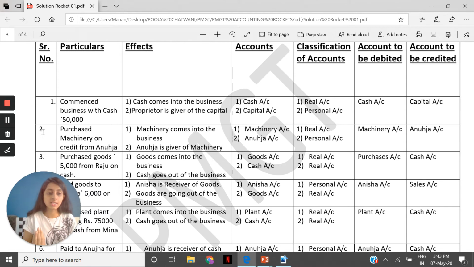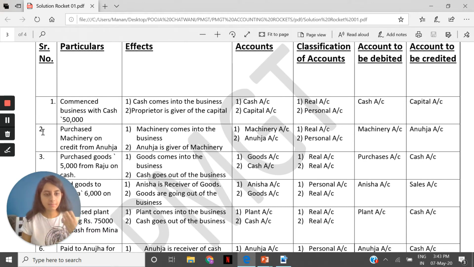Debit the receiver, credit the giver. The giver of this machinery is no other than Ahuja, and that is why Ahuja account is credited. Our machinery is coming in, and credit what goes out does not apply here. Debit the receiver, credit the giver. So the giver is Ahuja. I hope the second one was also easy.